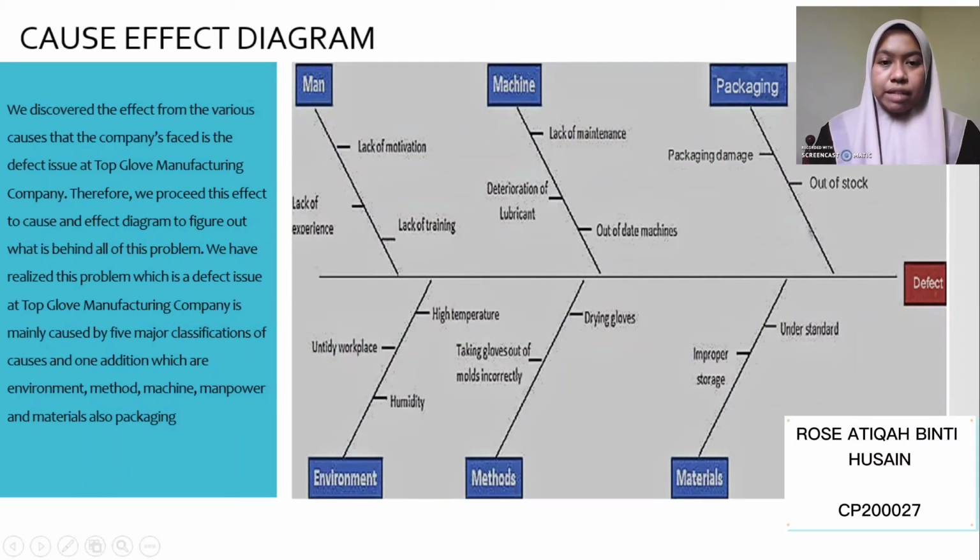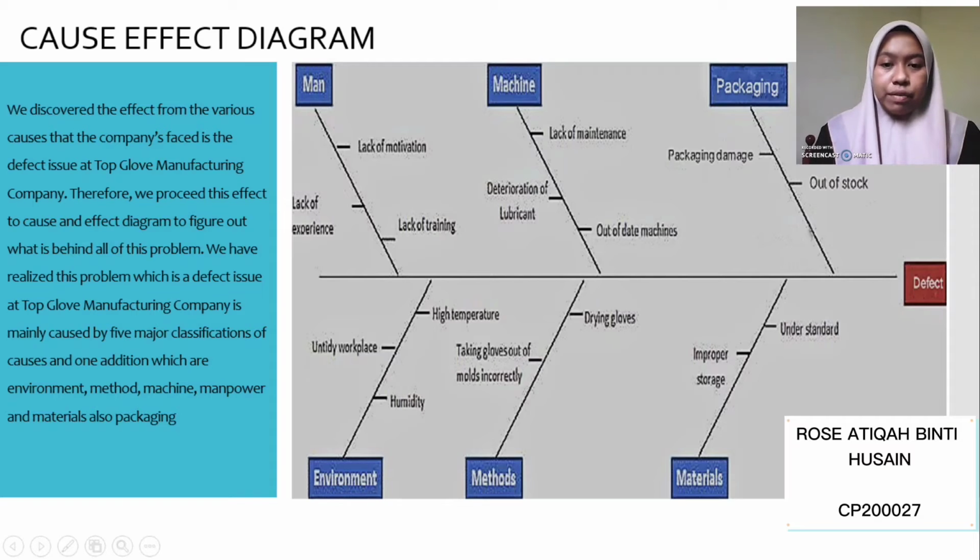We discovered that the effect and problem that Top Glove manufacturing company faces is the defect issue, mainly caused by 5 major classifications of cause with one additional cause, which are men, methods, materials, machine, environment, and also packaging.